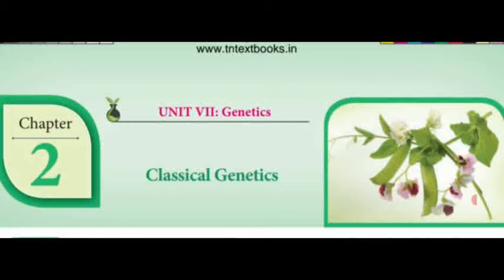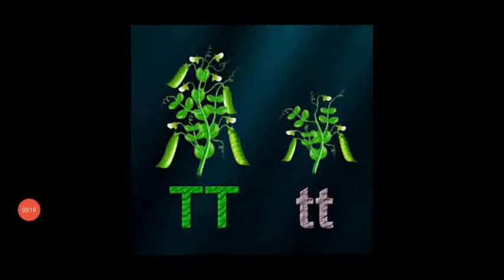Today we are going to continue the remaining topic given in the textbook. Dear students, before going to the next topic, we are going to see certain pictures showing the monohybrid cross and the test cross.